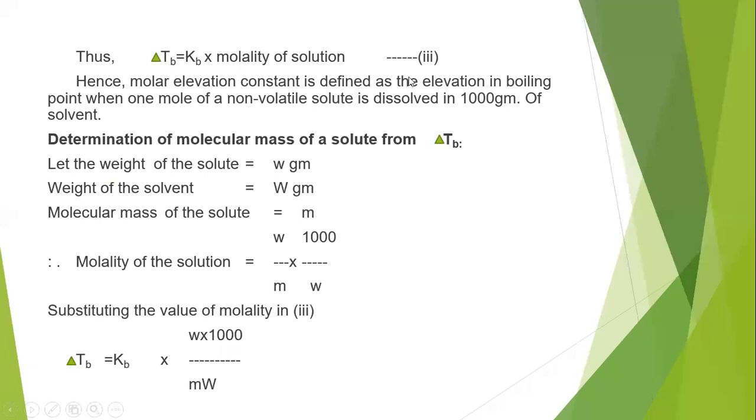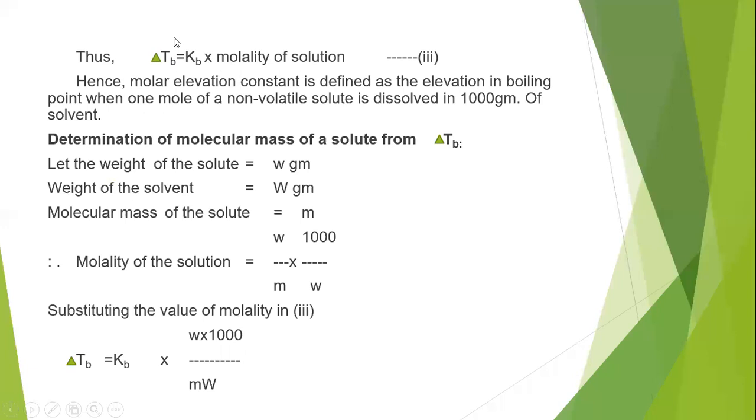So how can we define the molar elevation constant or ebullioscopic constant? Generally, when 1 mole of a non-volatile solute is dissolved in 1000 grams or 1 kilogram of a solvent, then the elevation in boiling point is equal to the molar elevation constant or ebullioscopic constant. So if the molality of a solution is equal to 1, then delta TB equals KB.